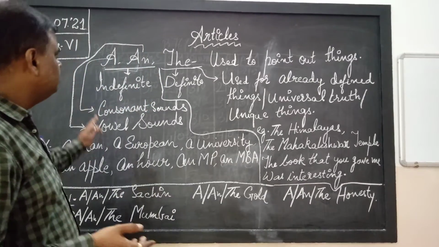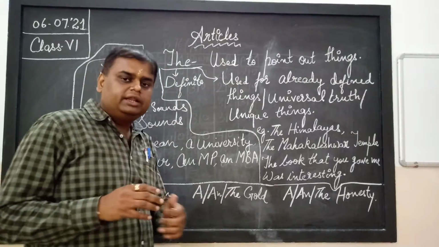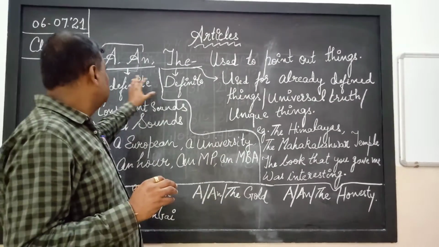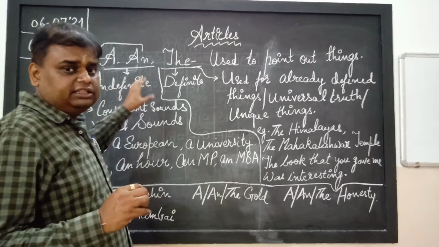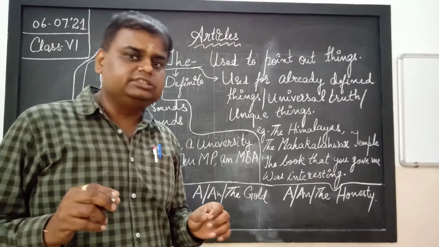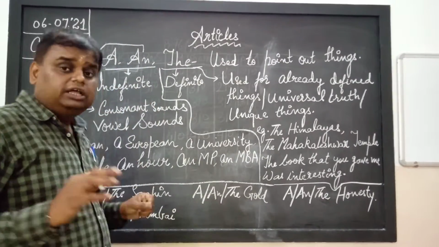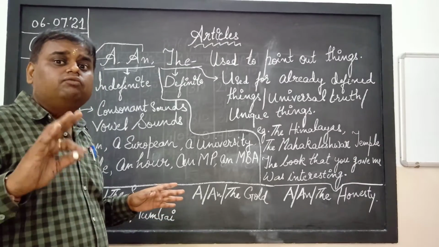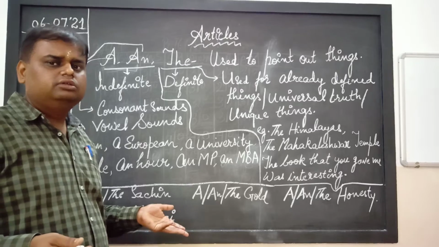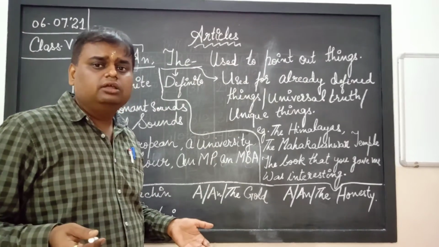Now we will be studying the functions of a, an, and the. First of all, we bifurcate these articles. A and an are indefinite articles, and the is the definite article. Now you can ask, sir, what is an indefinite article? As the name suggests, indefinite article means the thing which is not defined, and definite article means the thing which is defined.